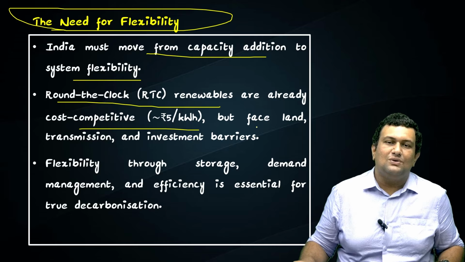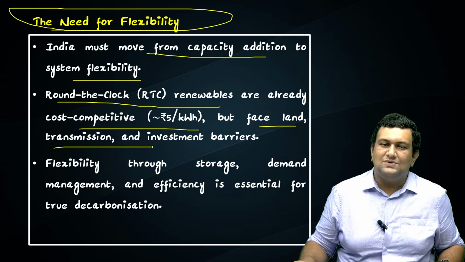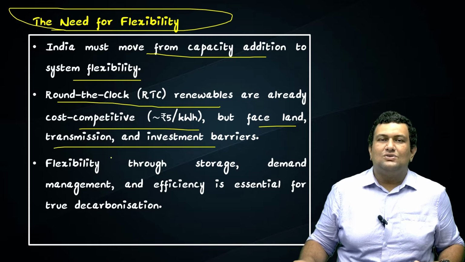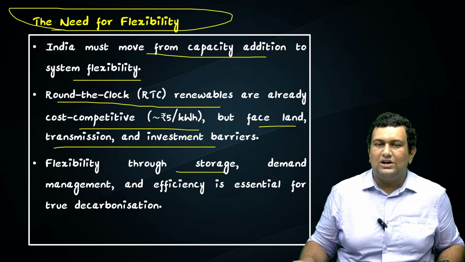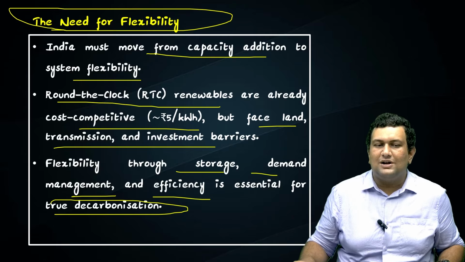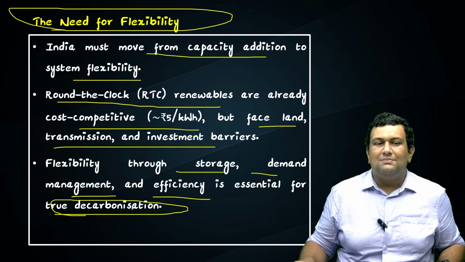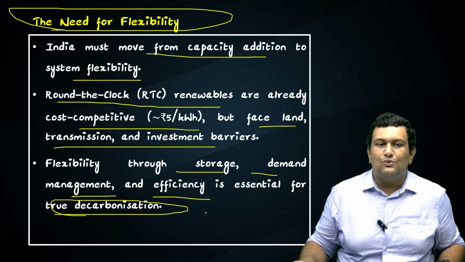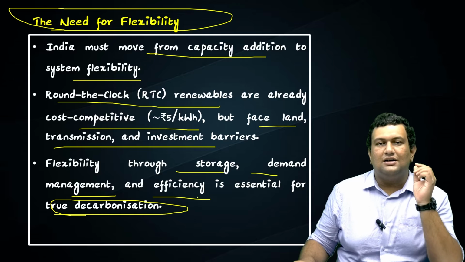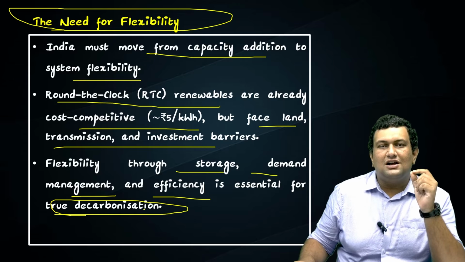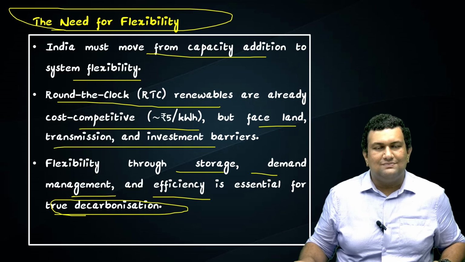But the issues include land acquisition, transmission, and investment barriers. So flexibility through storage, demand management, and efficiency is essential for decarbonization. It's an important term, decarbonization. Please check its definition. You might also get a direct question in prelims with regard to the definition of decarbonization.